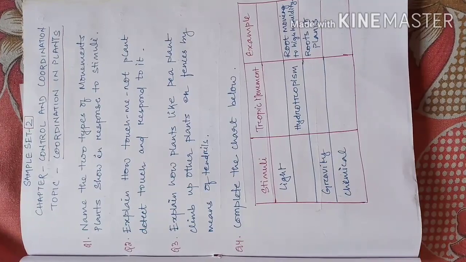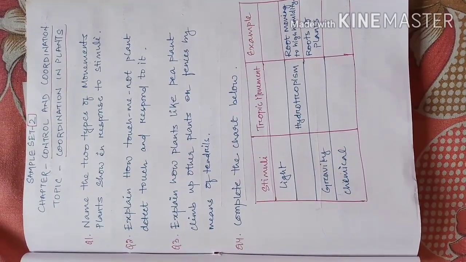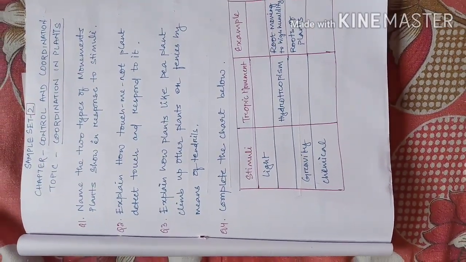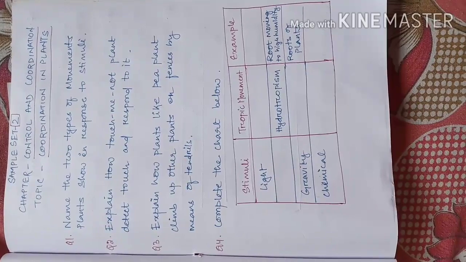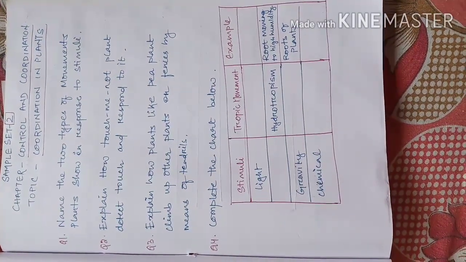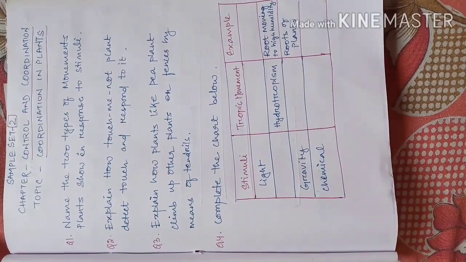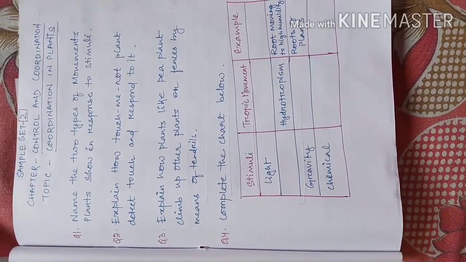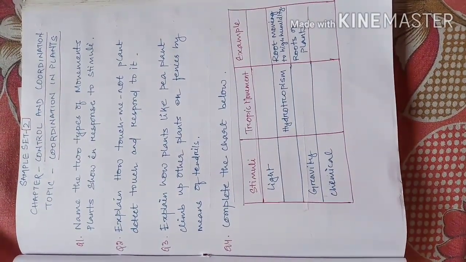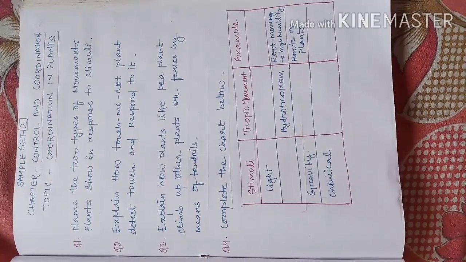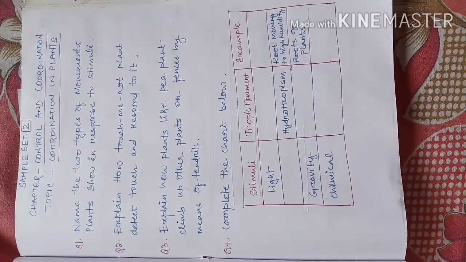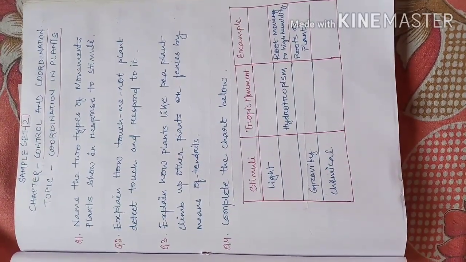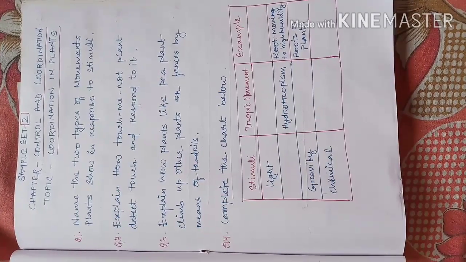And of course, one very important thing: this chapter is very small, and hence board-based 3 mark and 2 mark questions are very few. But yes, the online test which I will be giving at the end of this chapter is important, because MCQ and true-and-false based questions from this chapter are important. So I need you to give importance to this chapter, not by thinking that this is a small chapter. Yes, it is a small chapter, but all the questions from this chapter are very analytical, and you have to use your brain, think, and then write.